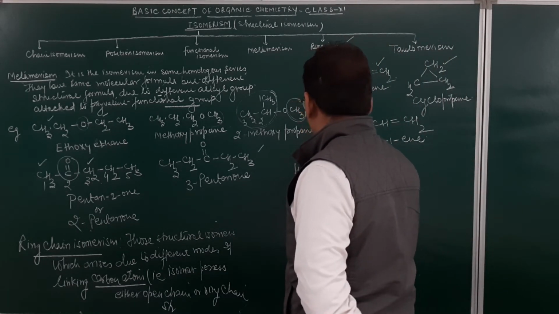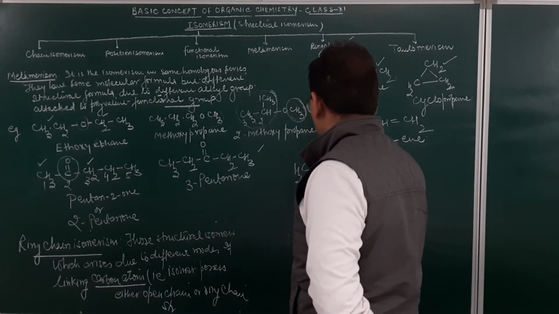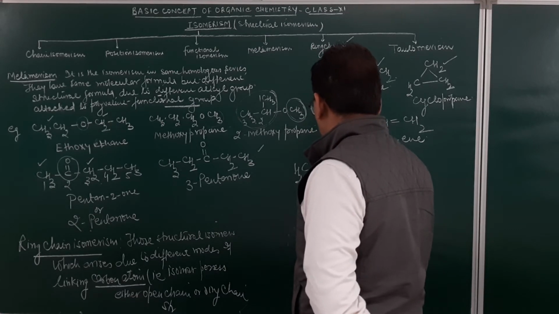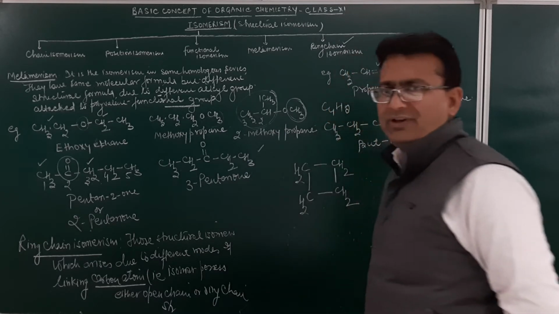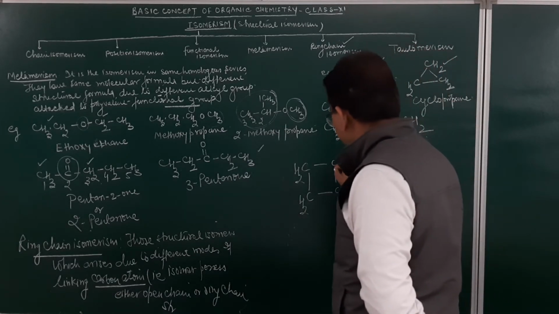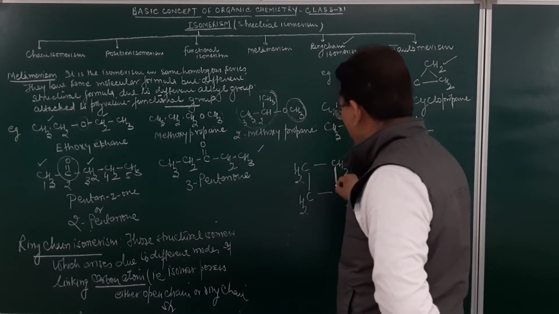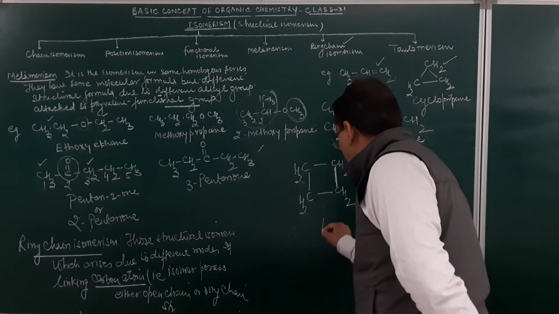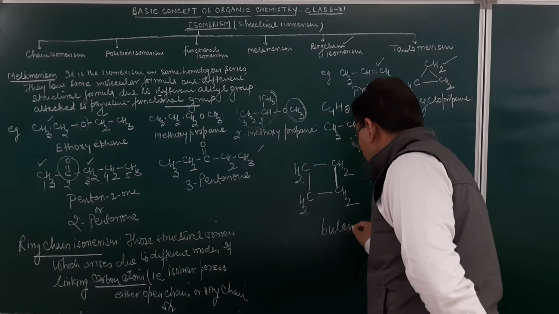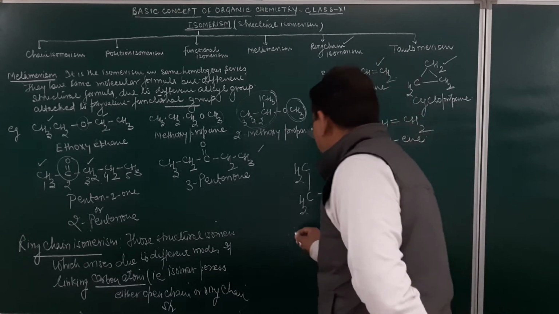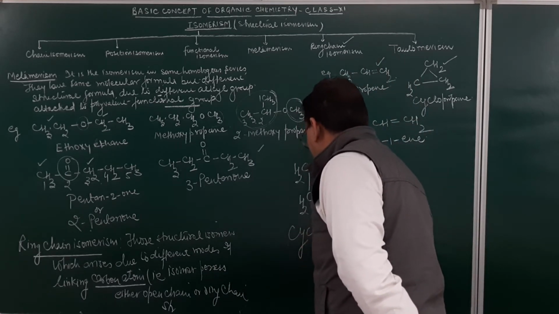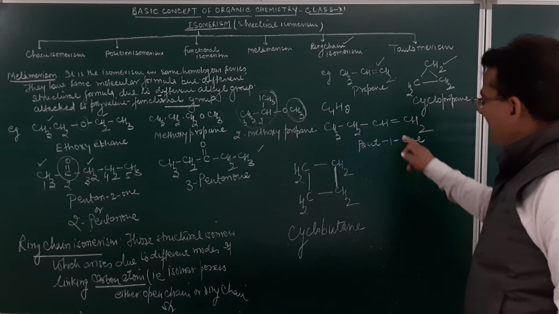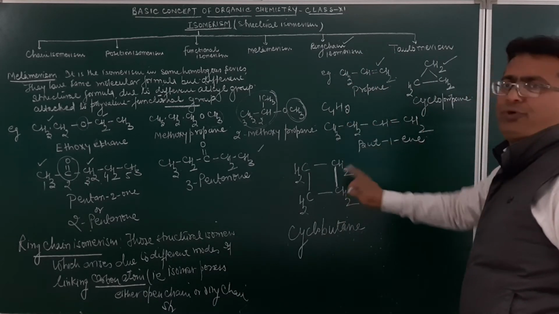This will be CH2, this again will be CH2, then again over here CH2, and this again over here CH2. What is the name of this compound? This is butane present in the form of a ring. So I shall name it as cyclobutane. Am I clear? You may see the molecular formula remains the same, C4H8.